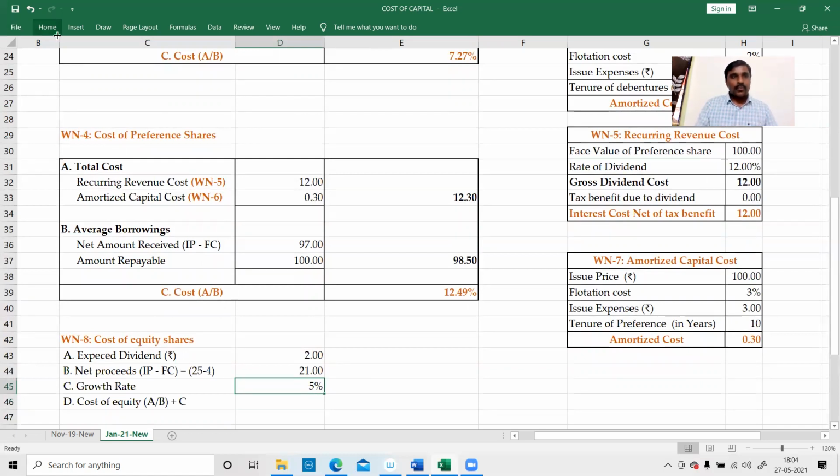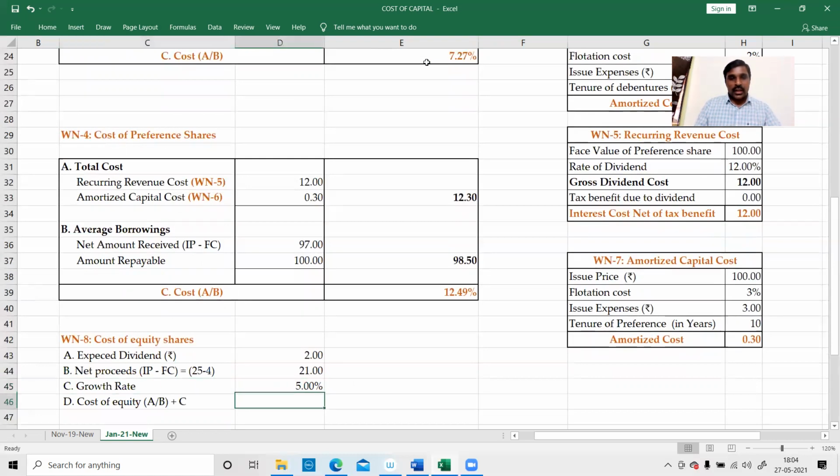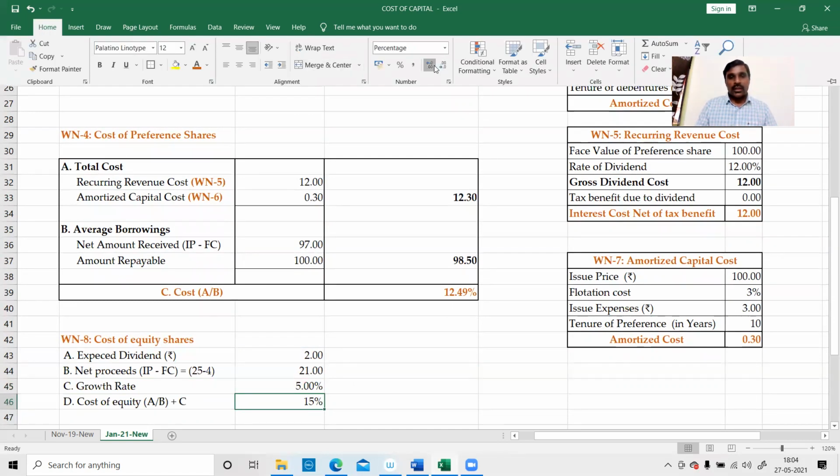5% is the growth rate. So for cost of equity, first take A by B, that is 2 divided by 21, plus the growth rate. Take out the growth rate and you will get 15%. Cost of equity is 15%.